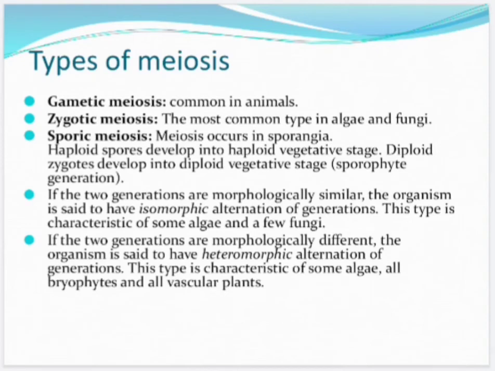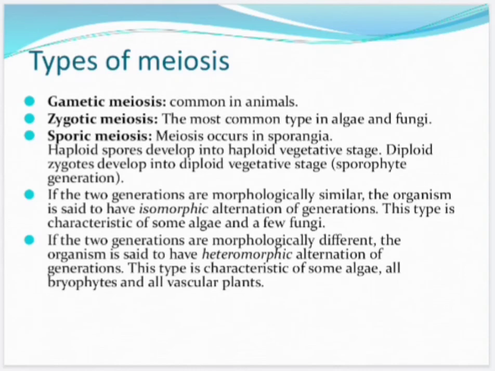Zygotic meiosis occurs in the zygote, and in this type of meiosis vegetative phases are haploid. The zygote is the only diploid cell, and zygotic meiosis is commonly found in algae and fungi.